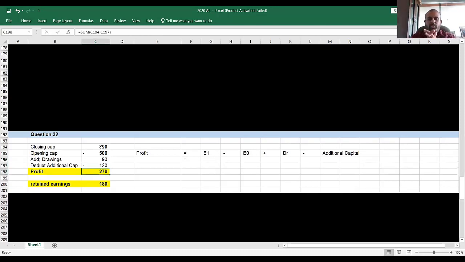Then the profit of the business is rupees 270. Was it clear for you? Okay. Using the profit equation, I was supposed to calculate the profit of the business.